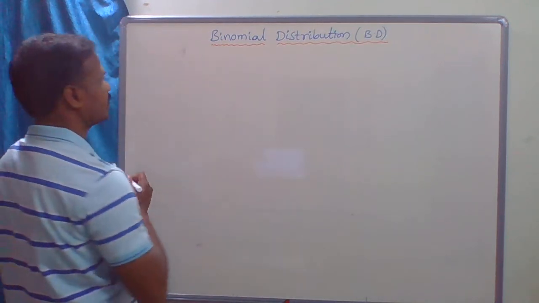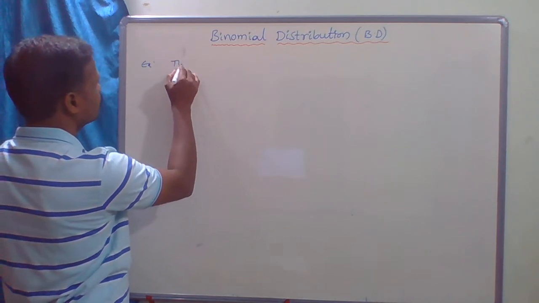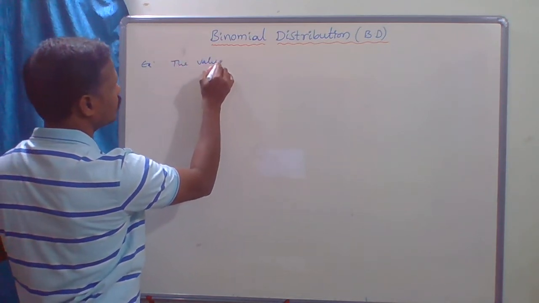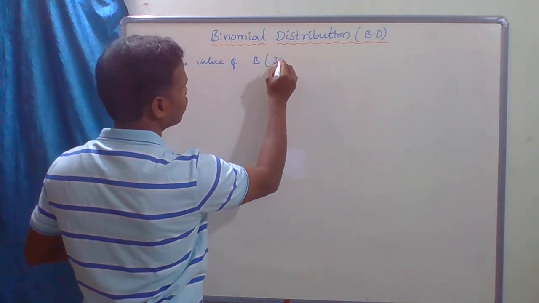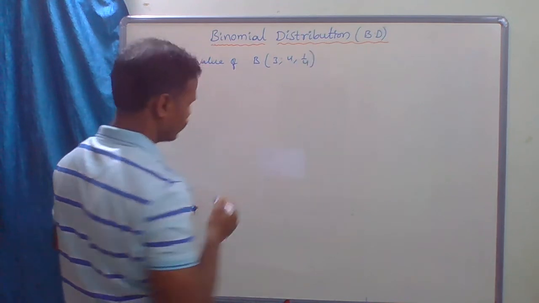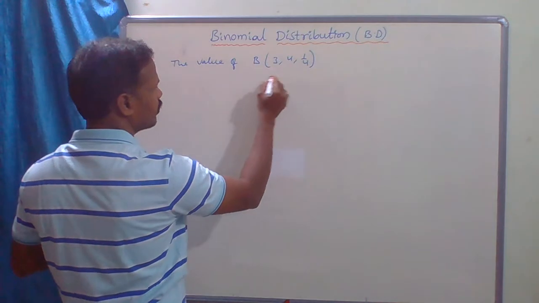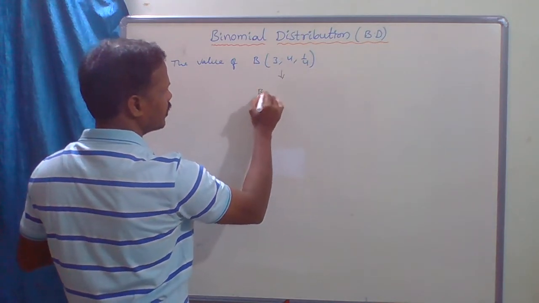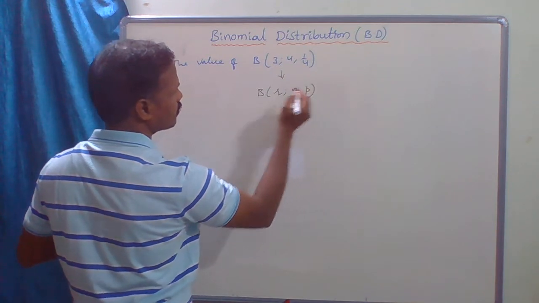Okay, so let us give an example. The value of B(3; 4, 1/4). Now here this is of the form B(r; n, p).